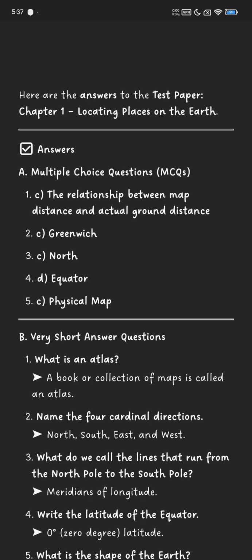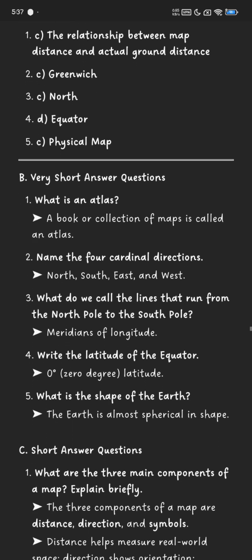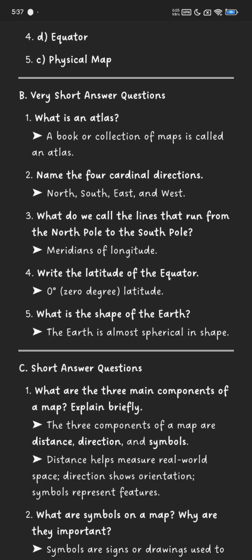The relationship between map distance and actual ground distance. Number 2. Greenwich. Number 3. North. Number 4. Equator. Number 5. Physical map.